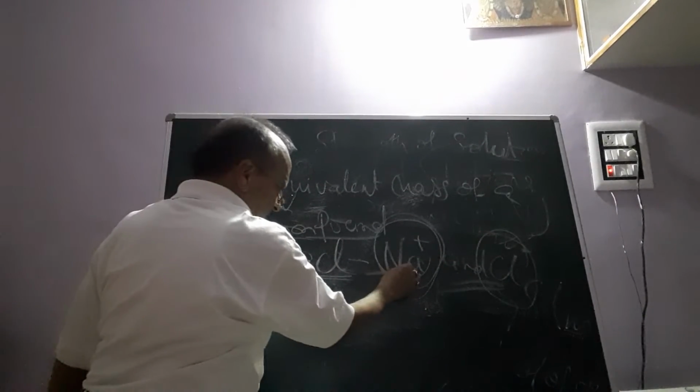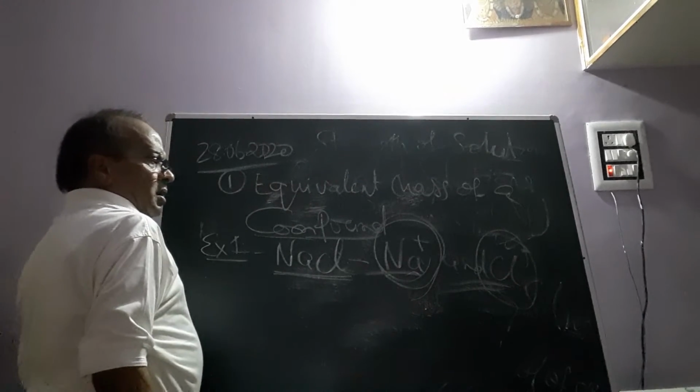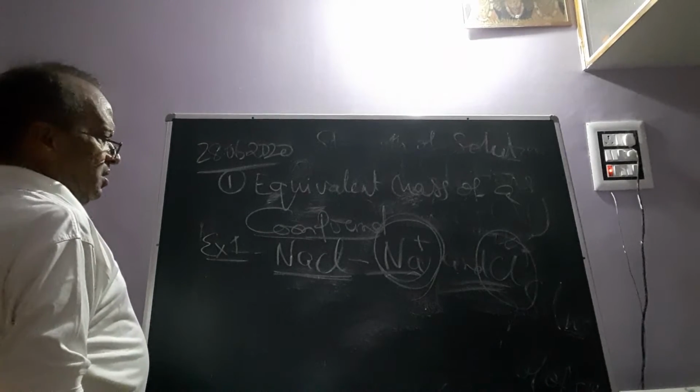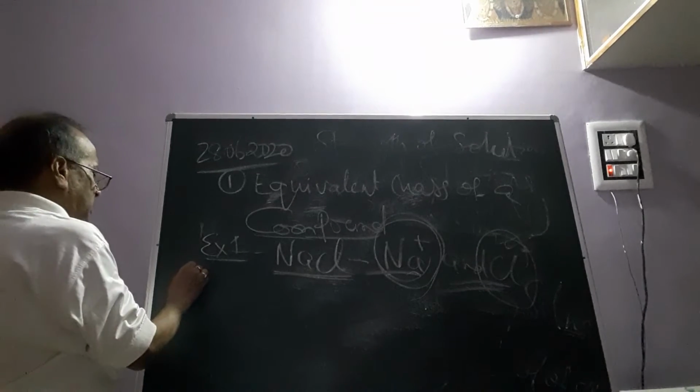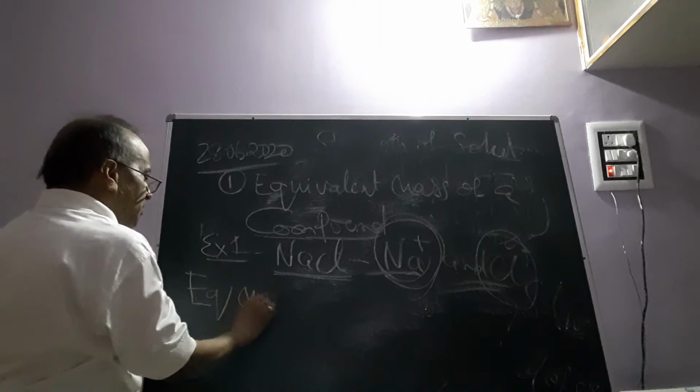Now here sodium plus ion is there and chloride minus ion is there. So before going ahead, we have to decide the equivalent mass of ions.